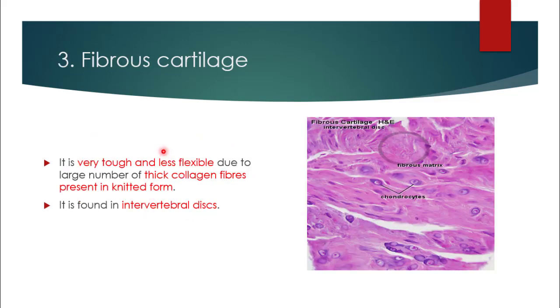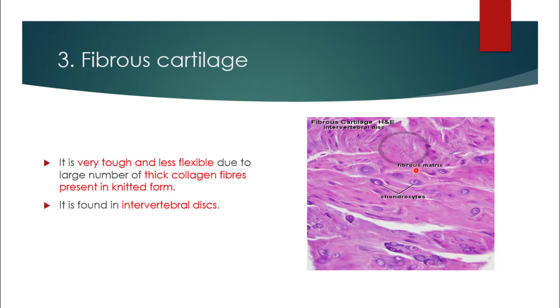The third important type of cartilage is fibrous cartilage. It is very tough and less flexible due to large number of thick collagen fibers present in knitted form. Here is a microscopic picture of fibrous cartilage present in intervertebral disc.